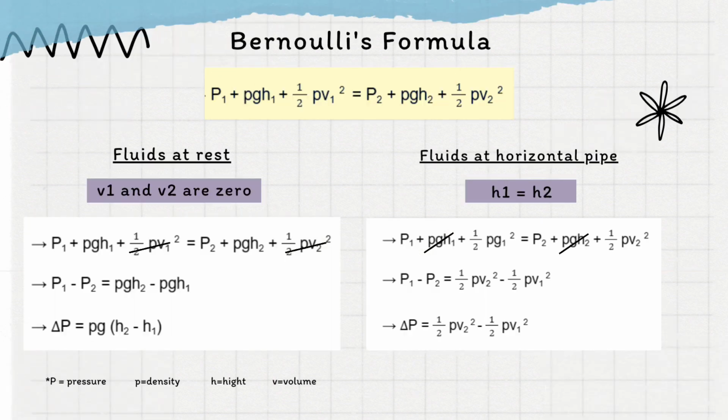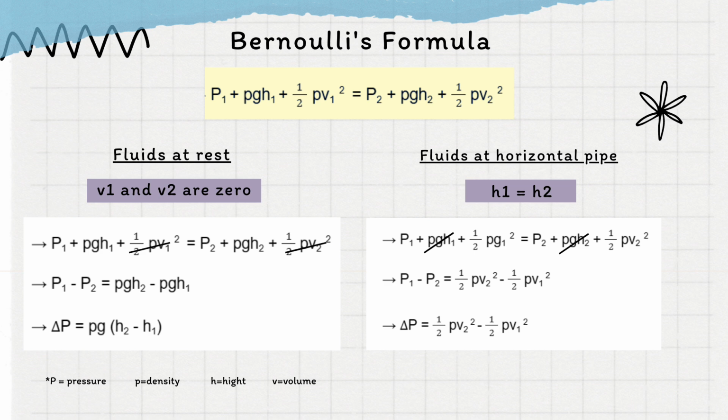The Bernoulli formula is pressure 1 plus density times gravity times height 1 plus 1 over 2 density times velocity 1 squared equals pressure 2 plus density times gravity times height 2 plus 1 over 2 density times velocity 2 squared. So there are two conditions. The first situation is when the fluid is at rest. V1 and V2 are 0. The equation is change in P equals density times gravity times H2 minus H1.